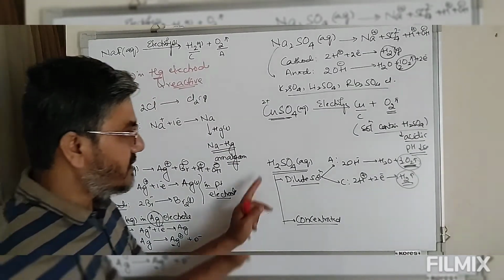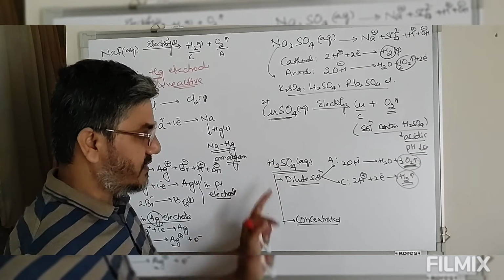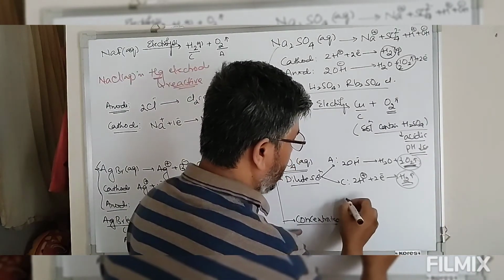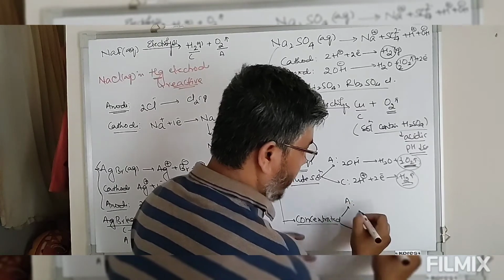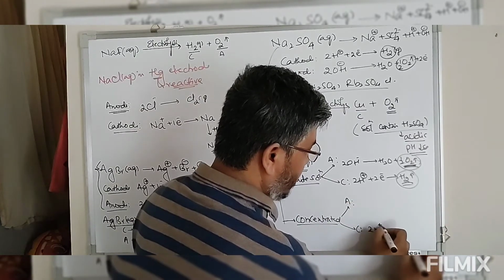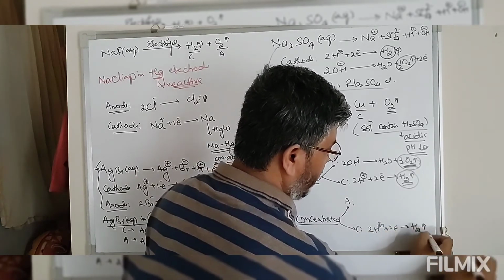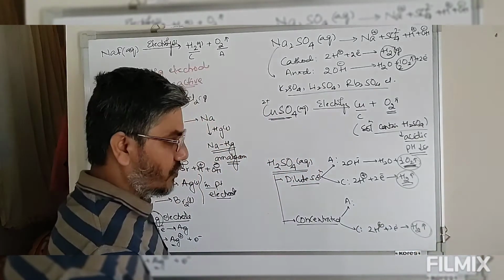Now we take this aqueous solution of sulfuric acid, but this is a concentrated solution. So in concentrated solution, at the anode and cathode, the cathode reaction is the same. So 2H plus ions will take up 2 electrons and are reduced to give you hydrogen gas. So hydrogen gas is formed at the cathode.